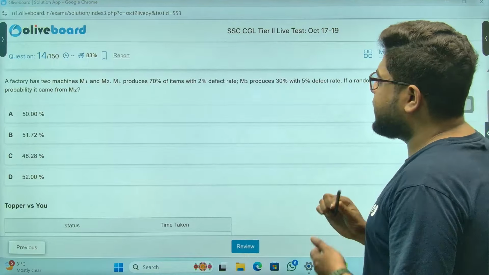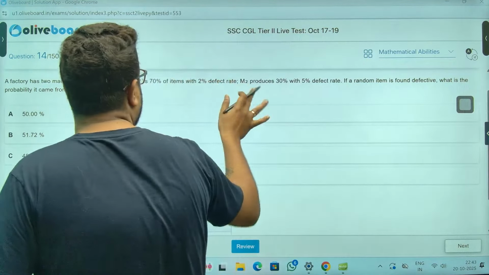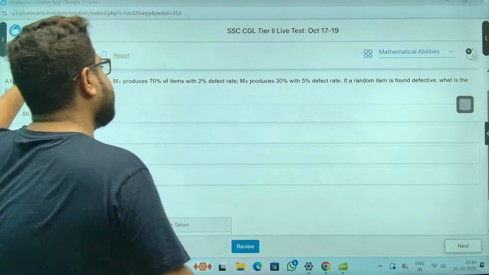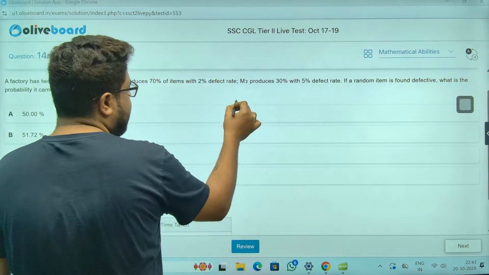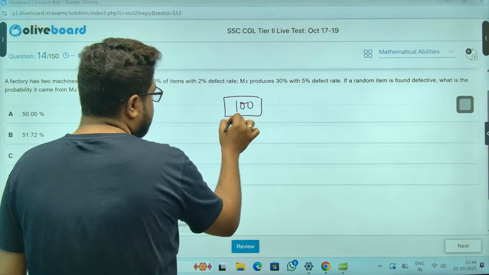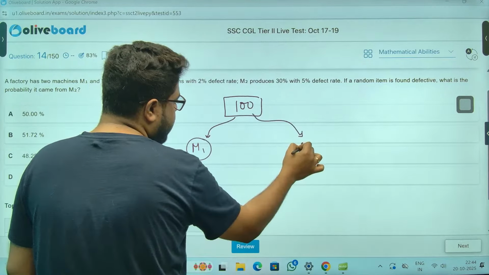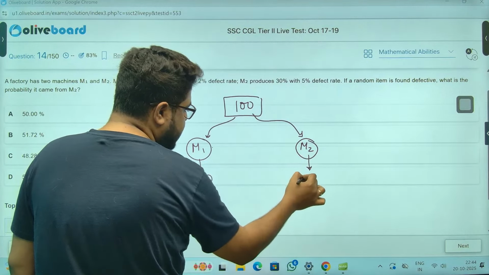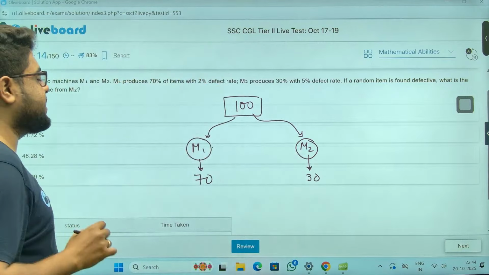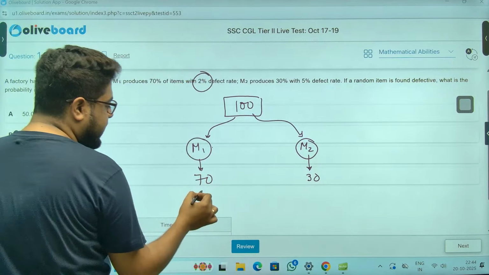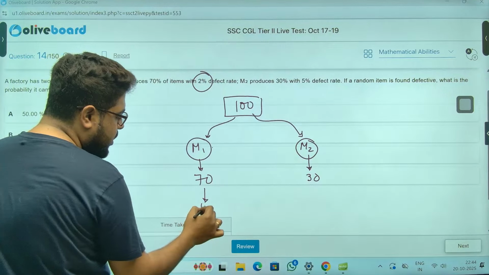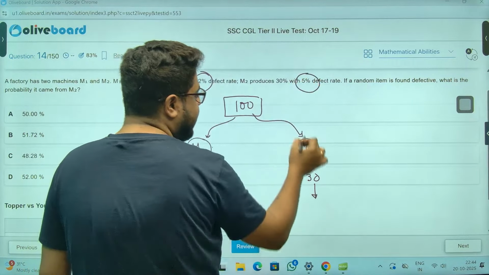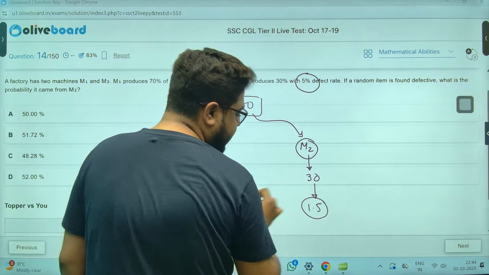Two machines M1, M2 produce 70%, 2% defect rate. 30%, 5% found defective. अरे sir, ये तो बहुत simple है. Sir, let's say there are 100 items. So from there, M1 produces 70. M2 produces 30, sir. That is given 70%, 30%. 2% defect rate. So defective out of 70, 7 2s are 14, meaning 1.4 are defective. Out of this 30%, 5 3s are 15, so 1.5 defective.